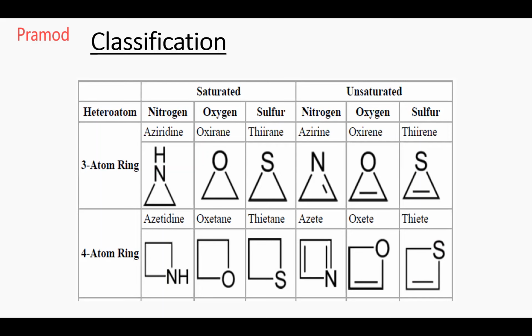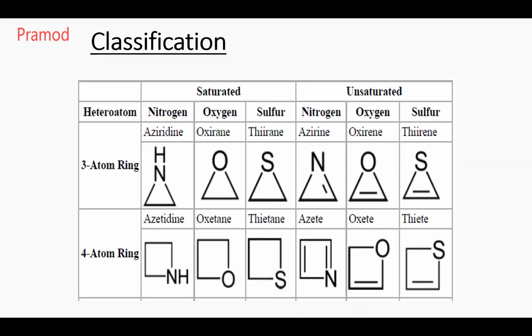If you see, only in the case of nitrogen is there the ending -dine. For oxygen and sulfur saturated, the last letters are A and E. Similarly, in nitrogen unsaturation it is INE, whereas for oxygen and sulfur it is ENE. So these are some of the differences in nomenclature which you have to see. 4-membered: azetidine, oxetane, thietane. Here also you see, in the case of nitrogen it is idine, whereas for oxetane and thietane it is ane. So these are some of the nomenclatures.